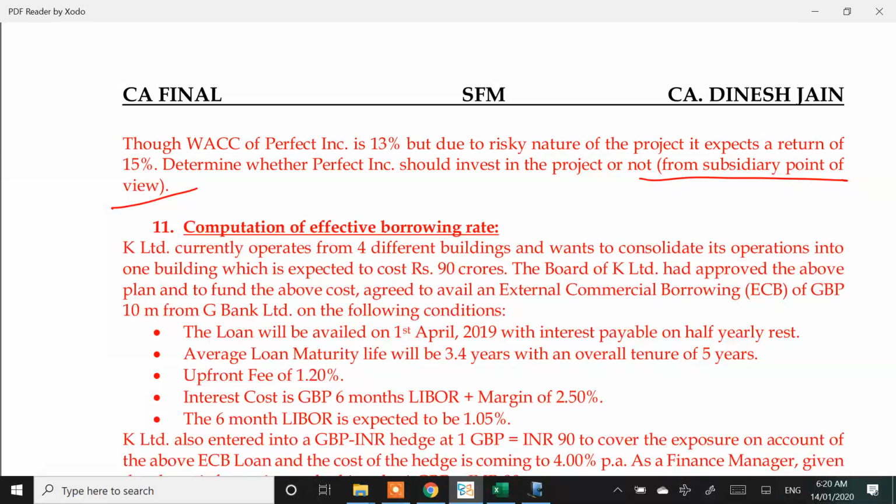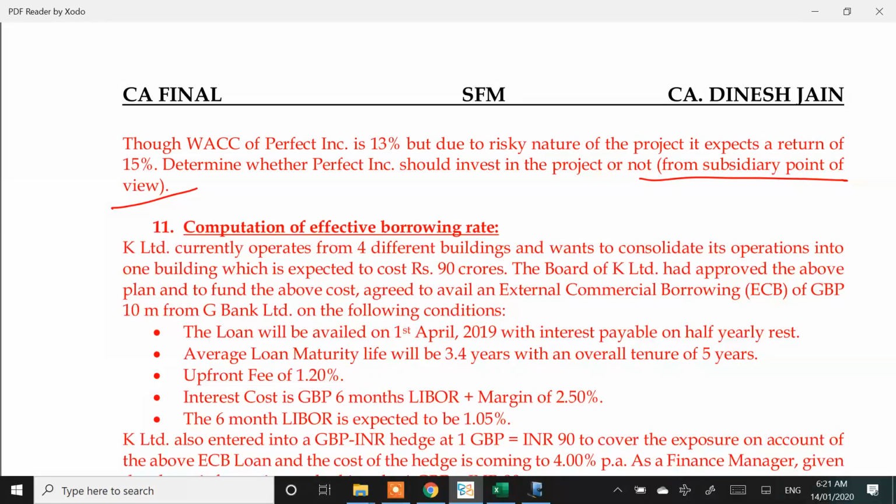So the basic thing I want to finally calculate in this question is what the parent is going to invest on day 0 in terms of dollars. In terms of INR, I know the number, some 200 crores is given, but I would want to convert it into dollars. Then in year 1, will the parent get back something, and what tax will they pay in US? Year 2, will the parent get back something? Year 3, year 4, year 5? Once you find whatever they are getting back, you discount these cash flows and get the NPV of the project.